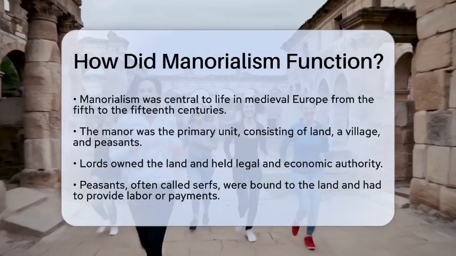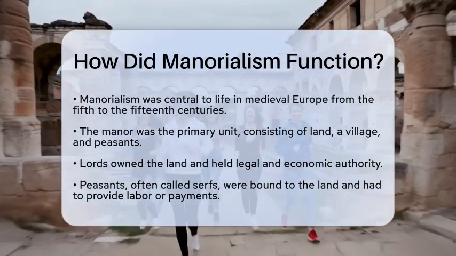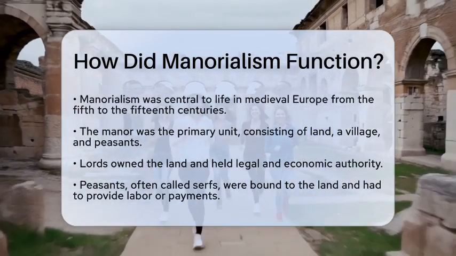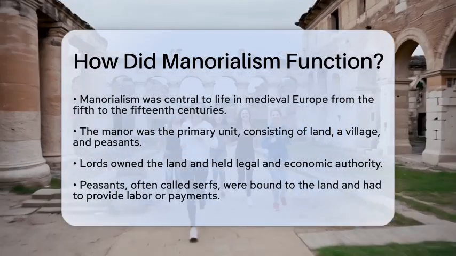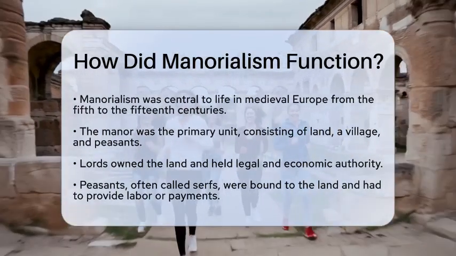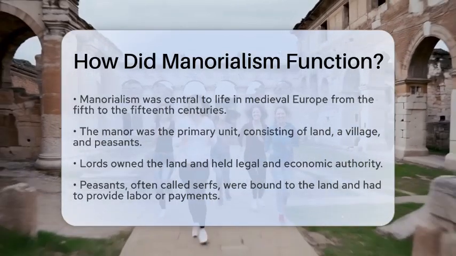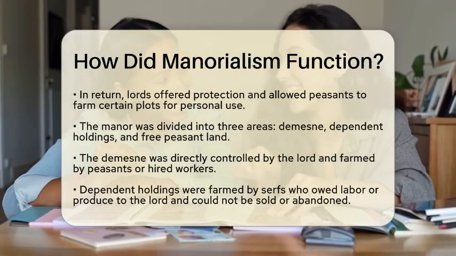The lord owned the land and held both legal and economic power. Peasants, often known as serfs, were tied to the land and had to provide labor, produce, or payments to the lord. In return, the lord offered protection and the right for peasants to cultivate certain plots of land for their own needs. This mutual arrangement formed the foundation of manorialism.